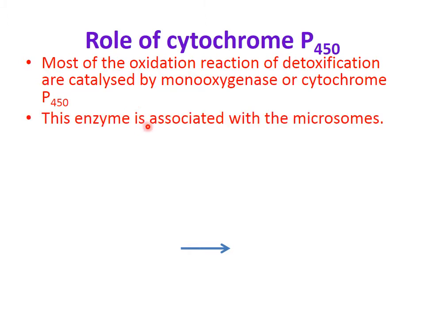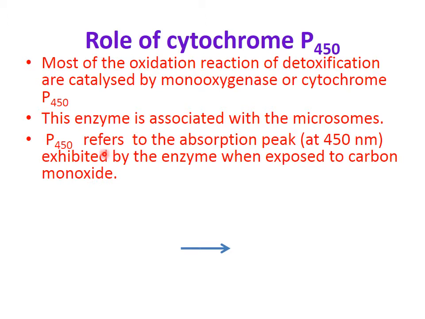This enzyme is associated with microsomes. The P450 refers to the absorption peak; 450 is the absorption peak exhibited by the enzyme when exposed to carbon monoxide.